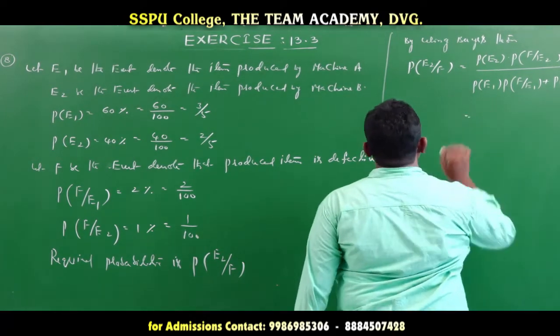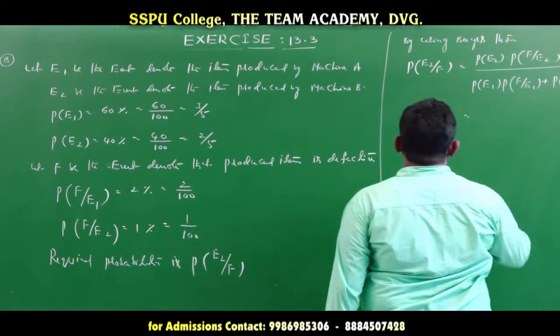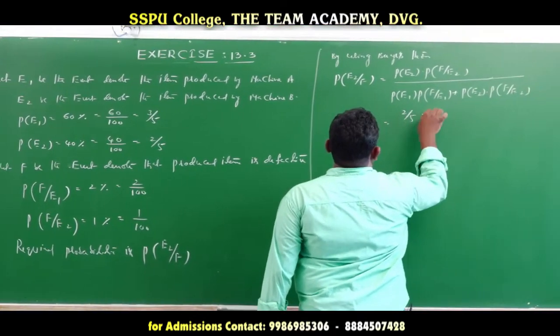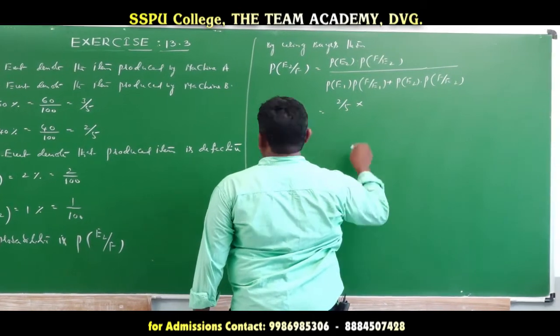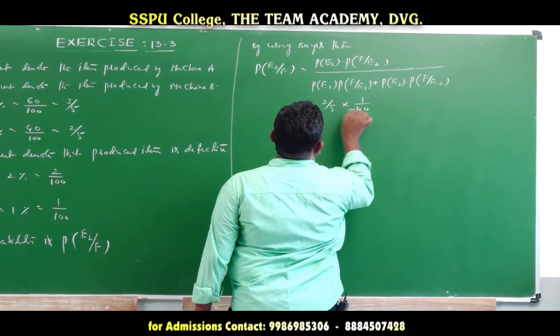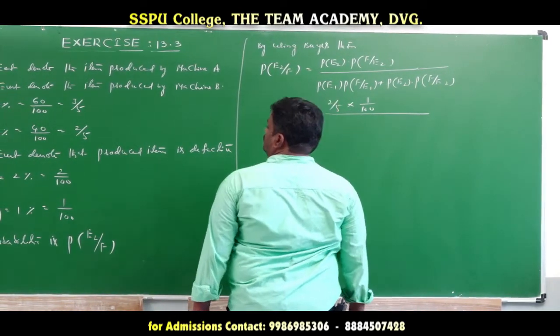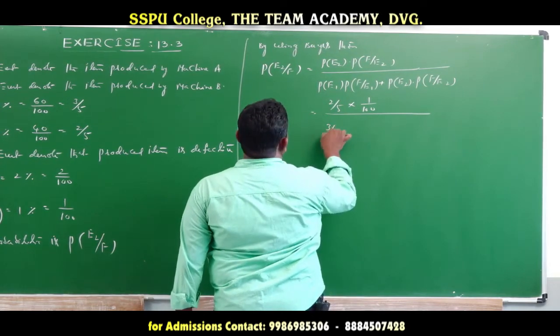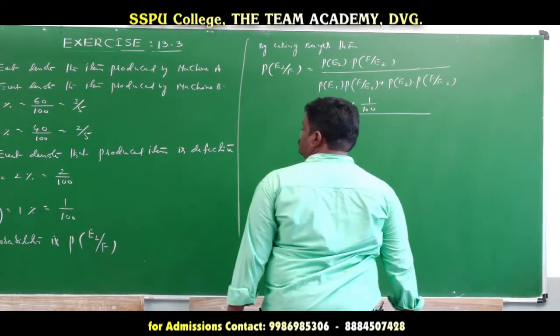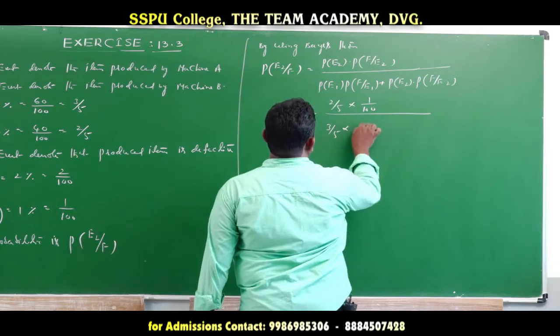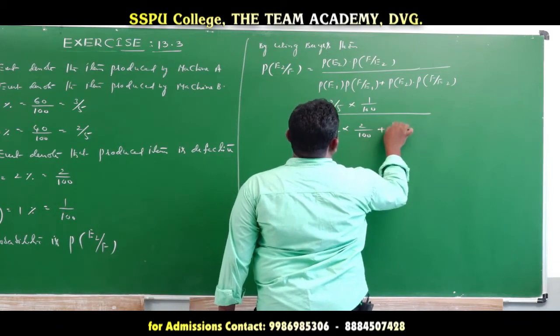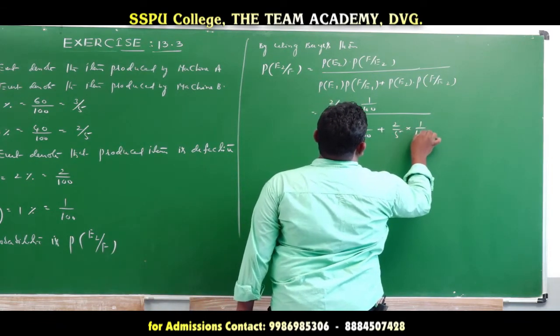That is equal to 2 by 5 into 1 by 100, divided by 3 by 5 into 2 by 100 plus 2 by 5 into 1 by 100.